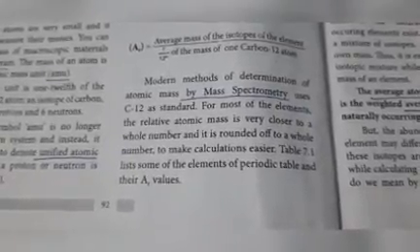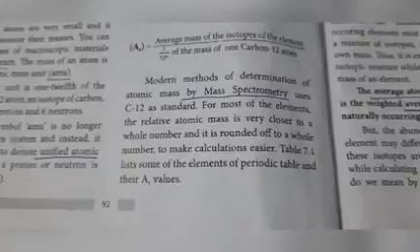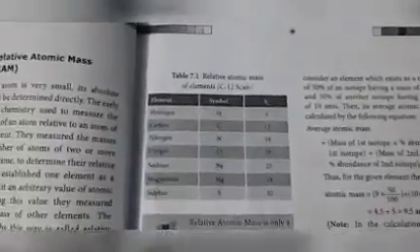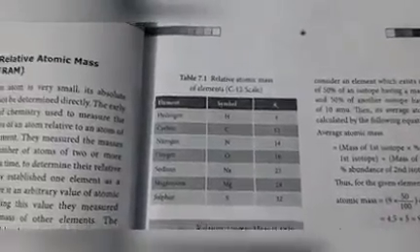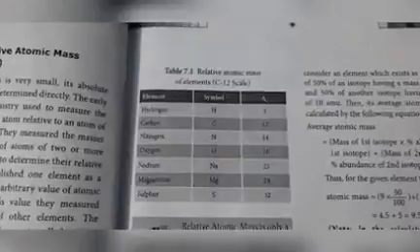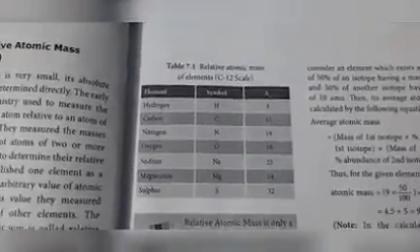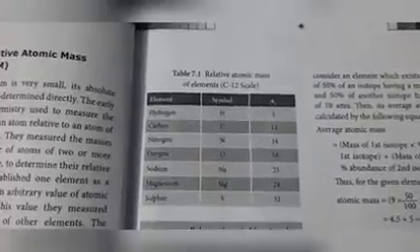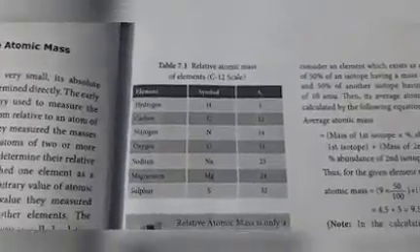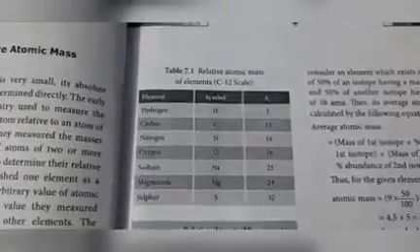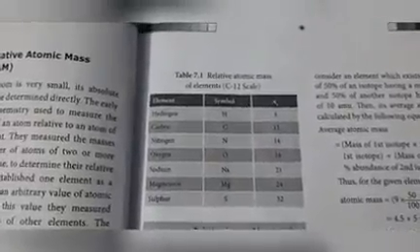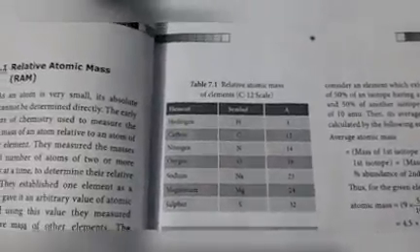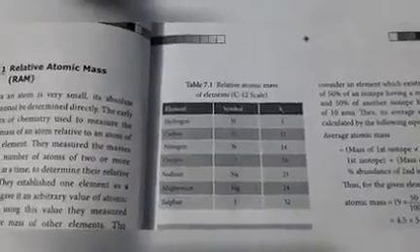So, that is given in table 7.1. See here, relative atomic mass of the elements is given based on carbon 12. Hydrogen atomic mass is 1, relative atomic mass is 1. For carbon, relative atomic mass 12. Like that for nitrogen 14, oxygen 16, for sodium 23 and magnesium 24, and for sulfur 32. So, some relative atomic masses are given.